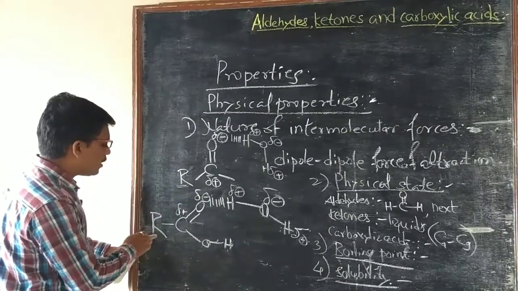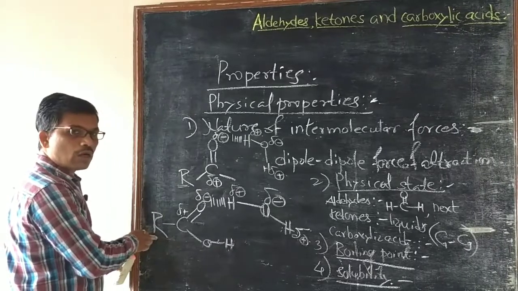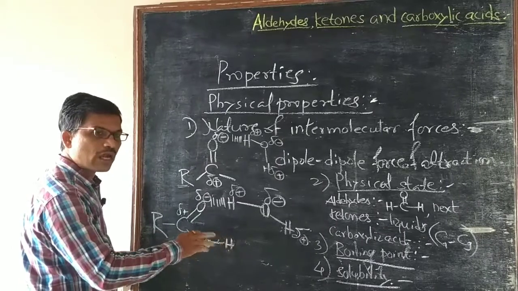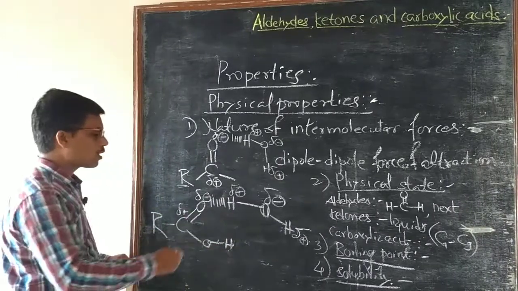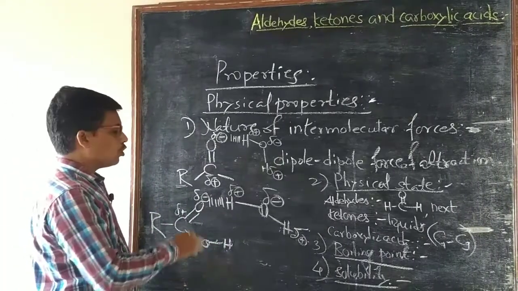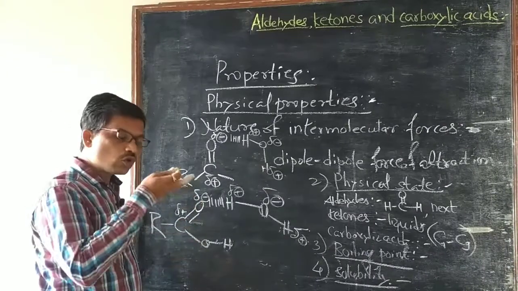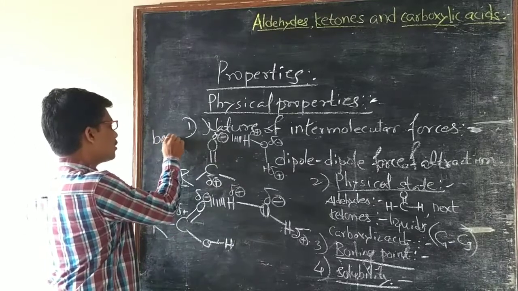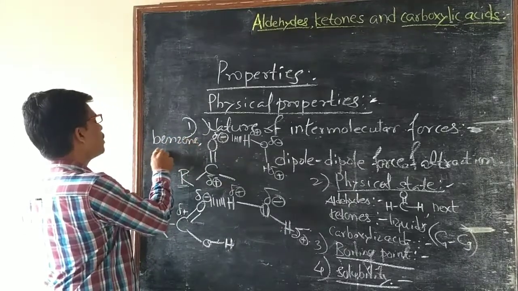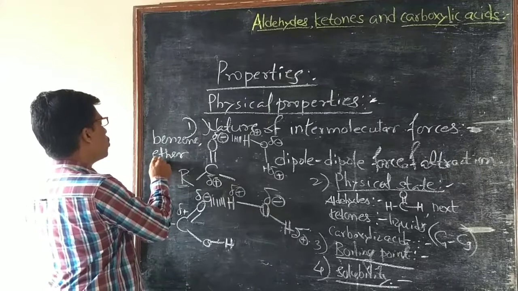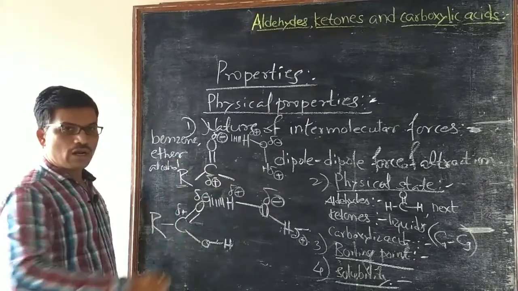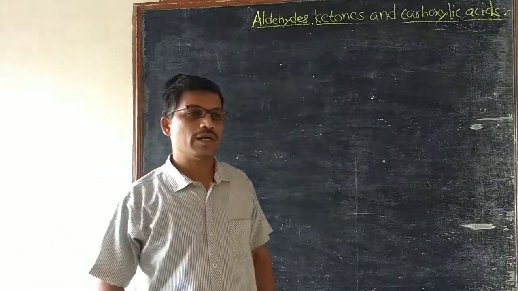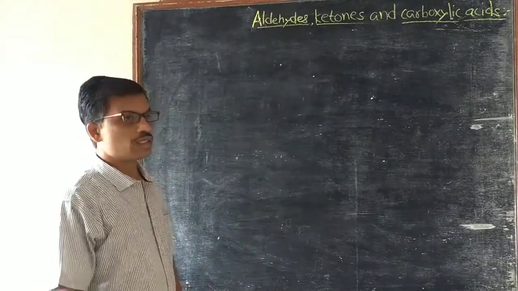That hydrocarbon part is water insoluble. Therefore, water solubility of the total carboxylic acid molecule decreases as molecular mass increases. Higher carboxylic acids, which are water insoluble, are soluble in less polar organic solvents like benzene, ether, alcohol, etc.